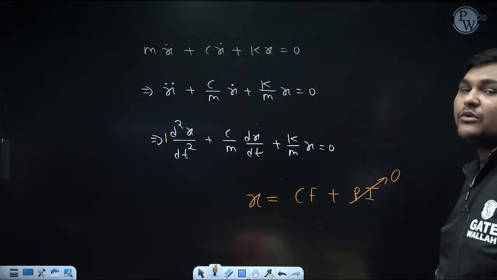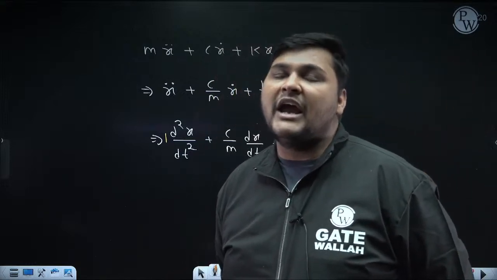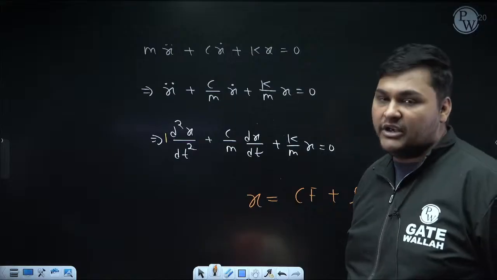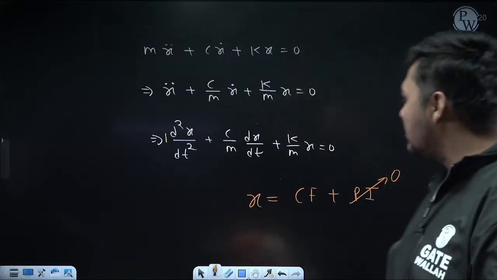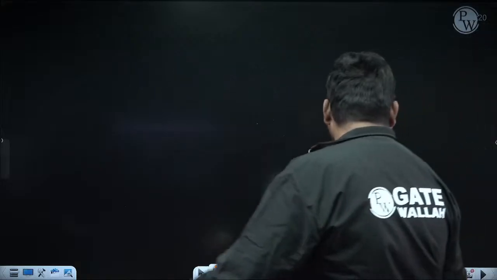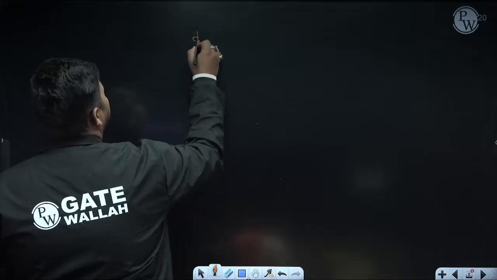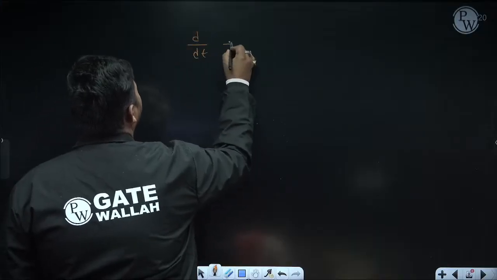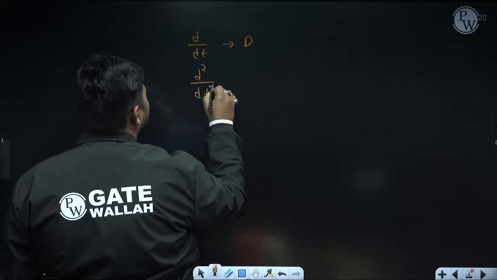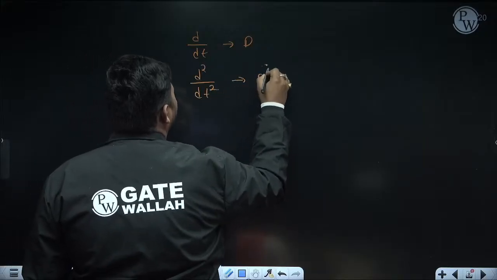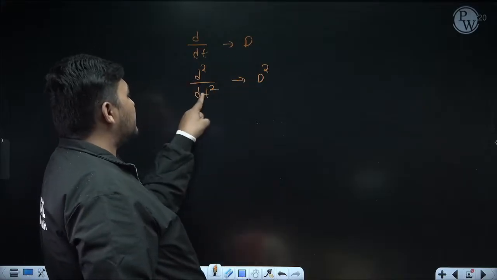But for calculating CF, first you need to find the auxiliary equation and find its roots, because CF depends upon the roots of the auxiliary equation. What is the auxiliary equation? For that, I am converting this equation into one standard form. How? I am replacing d/dt with the differential coefficient capital D. D square is d square by dt square. D square is not the square of D. It is the double order differential coefficient.